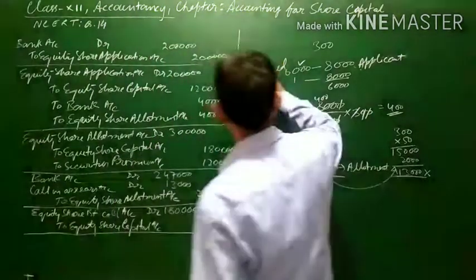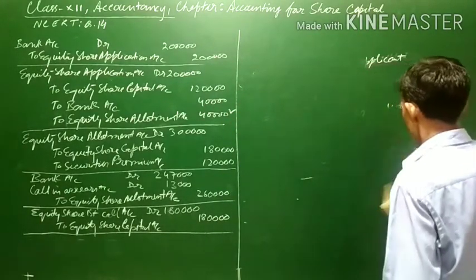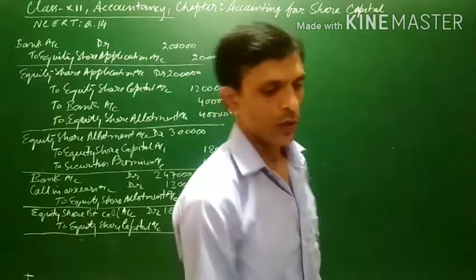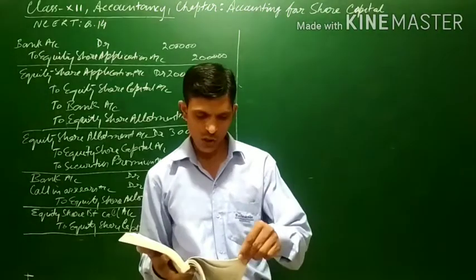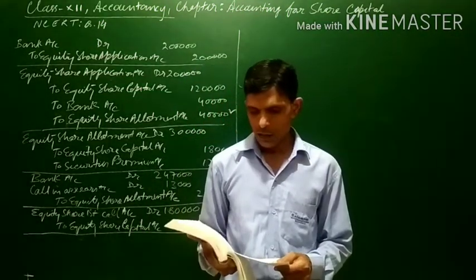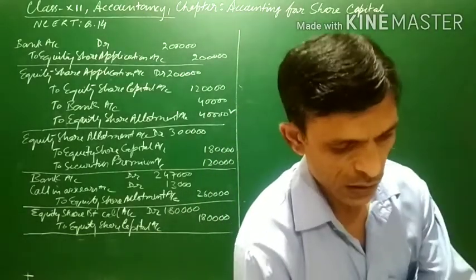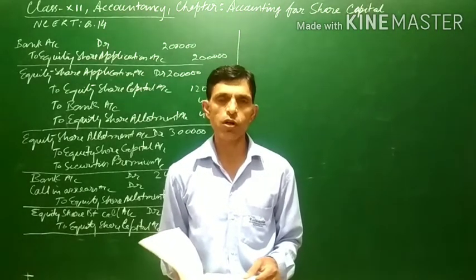Then let us do the remaining entries. Here it is mentioned that Rohit failed to pay the allotment as well as the call money and his shares were forfeited. Nothing is mentioned about whether Rohit paid after the first call or second call.